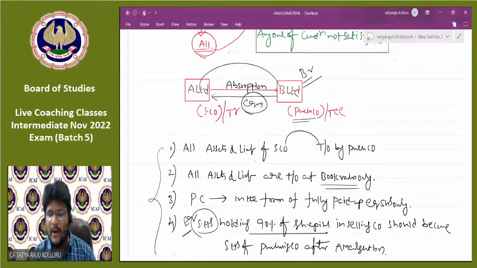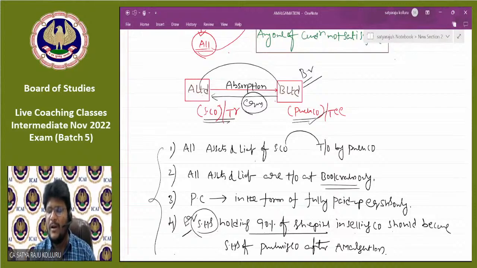For this, what generally happens is that before amalgamation, the selling company, or the transferor company, will prepare its financial statements by applying the accounting policies followed by the purchasing company, before starting the process of amalgamation itself.